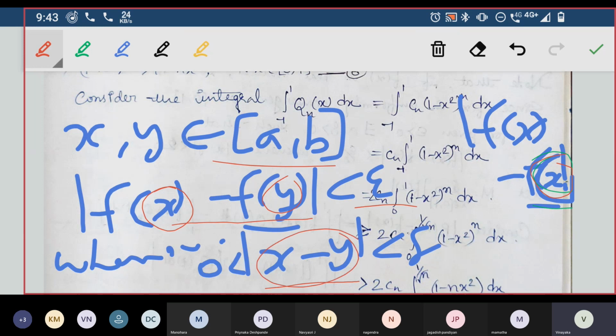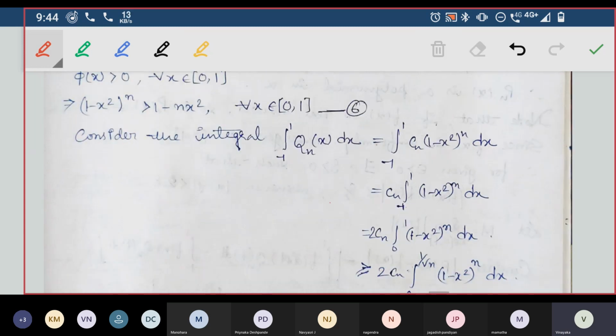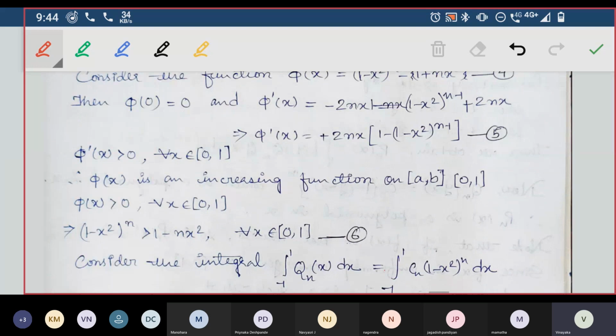If the difference is not less than delta, we are not talking about it. Whenever the distance x minus y is less than delta, the absolute value of f of x minus f of y should be less than epsilon. So this is the definition of a uniformly continuous function.